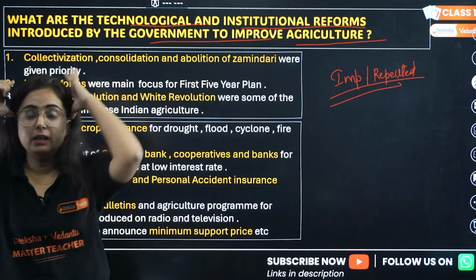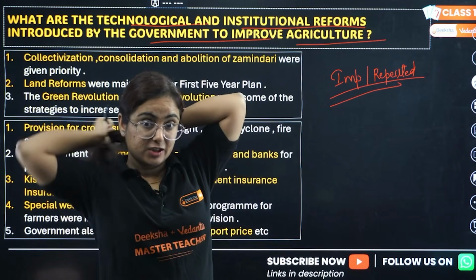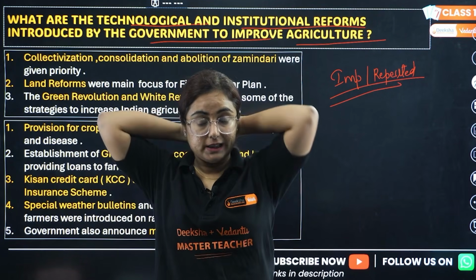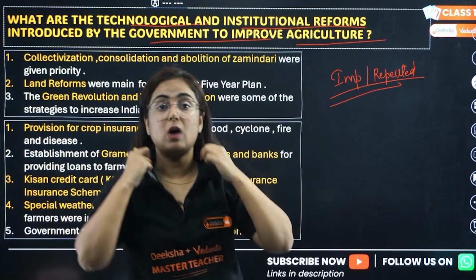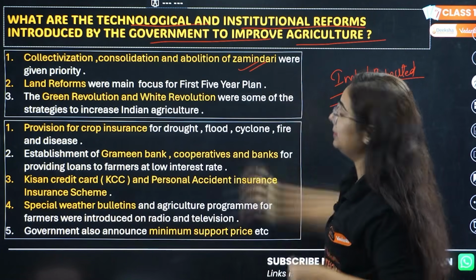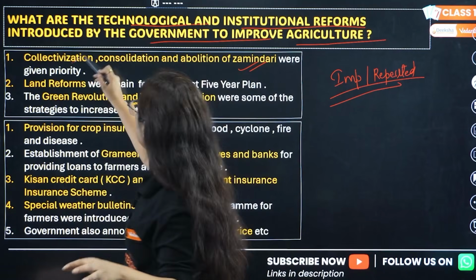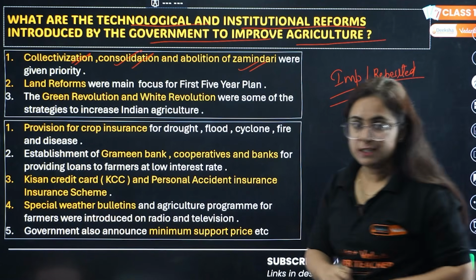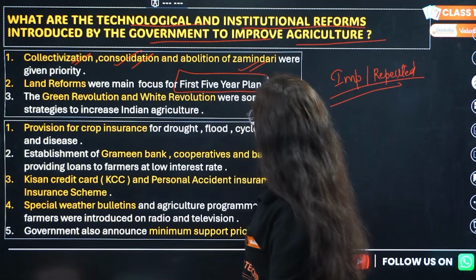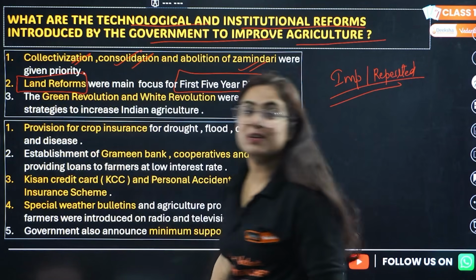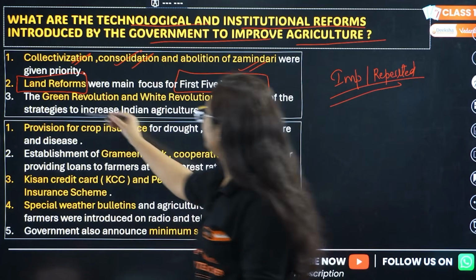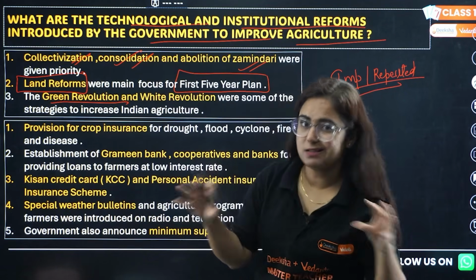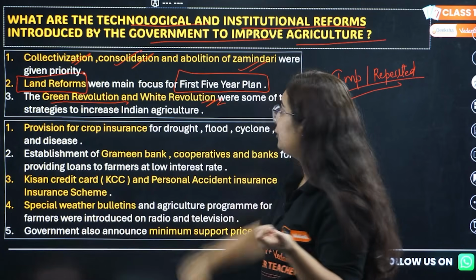So, first thing was what? During the British era, it led to a lot of collectivization or centralization of lands in the hands of zamindars. So, to avoid that, abolish that zamindari system, collect the land from those people, consolidate them was the priority, right? When first 5-year plan was made, what was the target? These reforms. Along with that, beta, we introduced green revolution to bring revolution in the production of wheat and pulses. We know that. White revolution for milk.